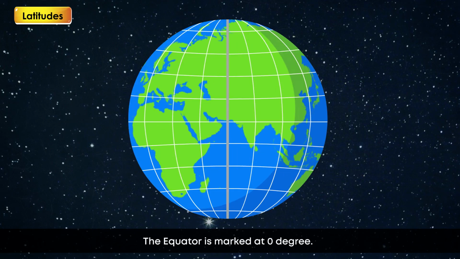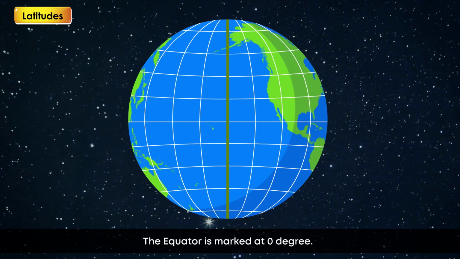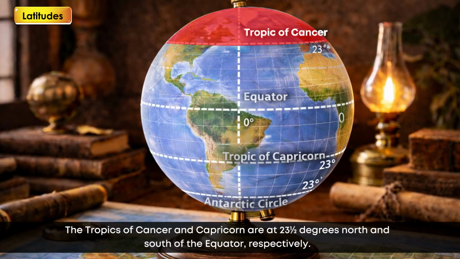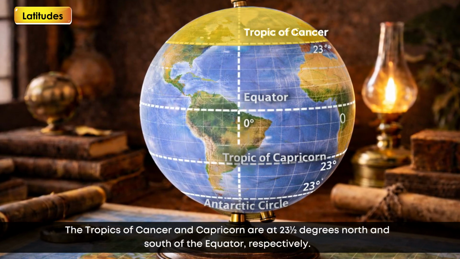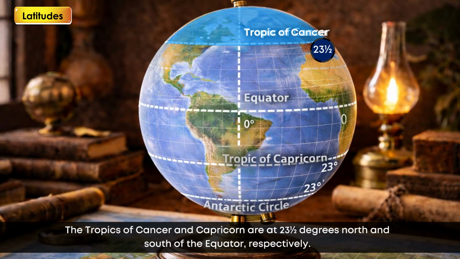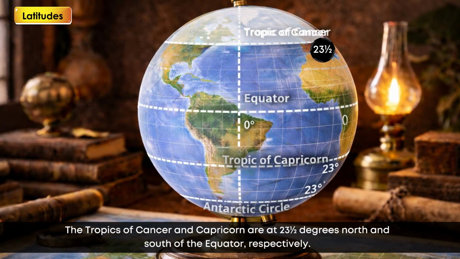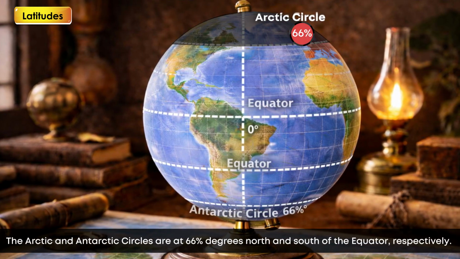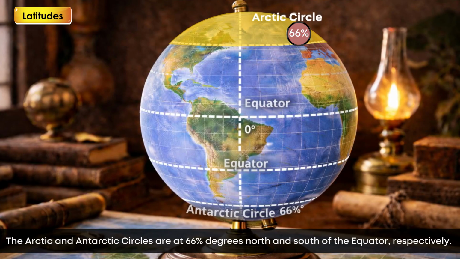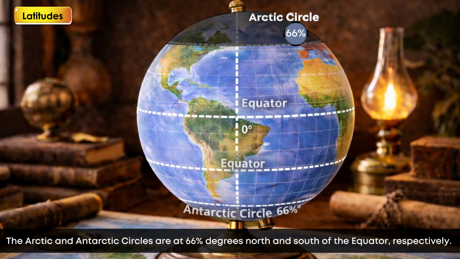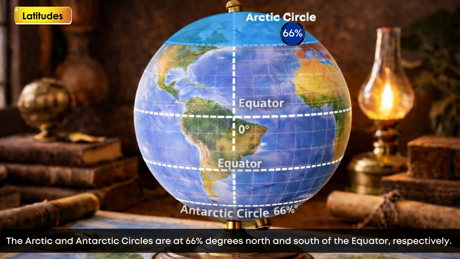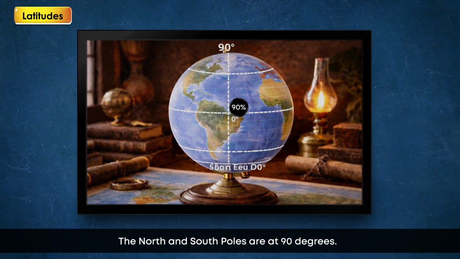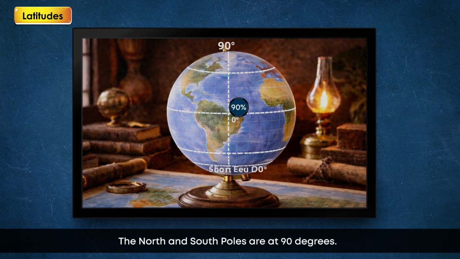The equator is marked at 0 degree. The Tropics of Cancer and Capricorn are at 23½ degrees north and south of the equator, respectively. The Arctic and Antarctic circles are at 66½ degrees north and south of the equator, respectively. The North and South poles are at 90 degrees.